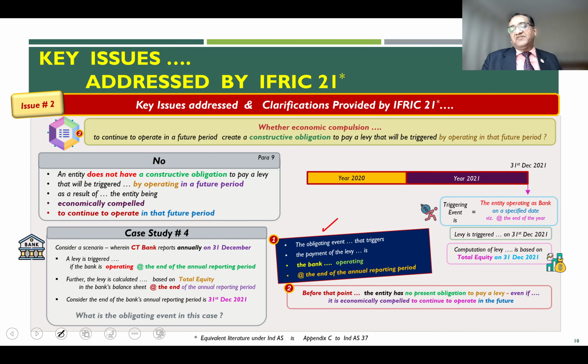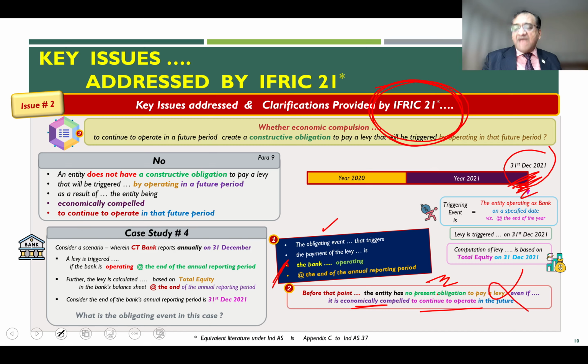So if you look at the bottom line, the obligating event which triggers the payment of the levy in this case is essentially the bank operating at the end of the annual reporting period, which is 31st of December 2021. Before this point in time, before 31st December 2021, the entity has no present obligation to pay the levy, because the levy gets triggered only when you are operating as a bank on 31st of December 2021. Even if the bank is economically compelled to continue to operate in future, it doesn't matter. The way the standard or the interpretation exists today, this economic compulsion has no meaning.